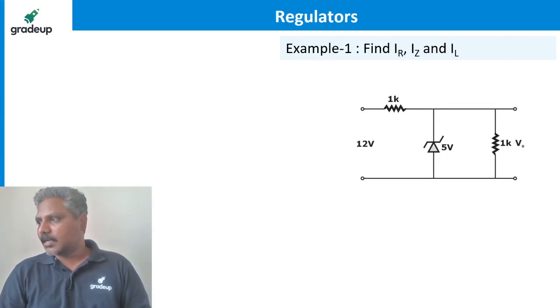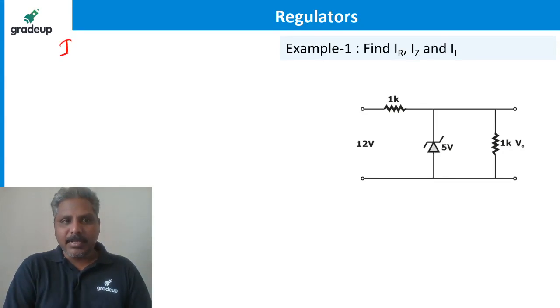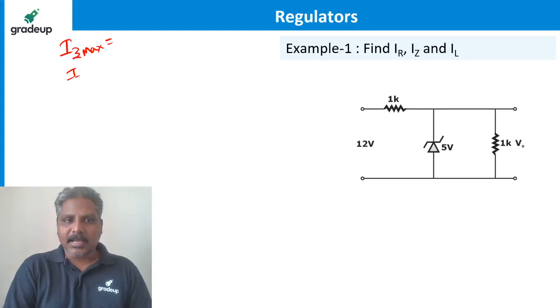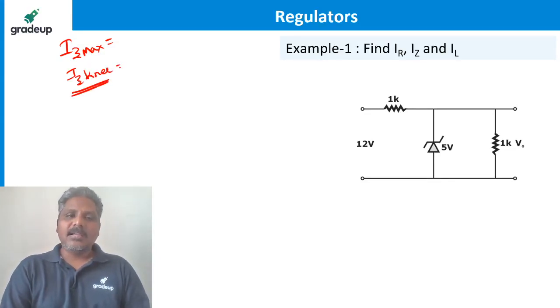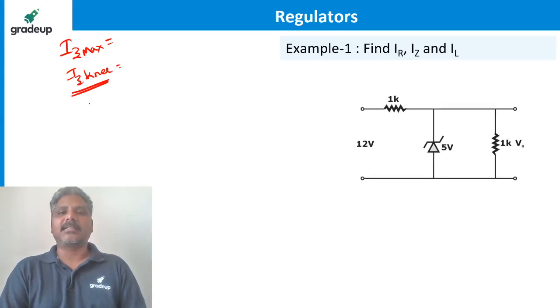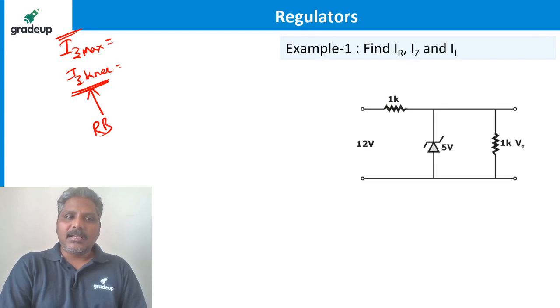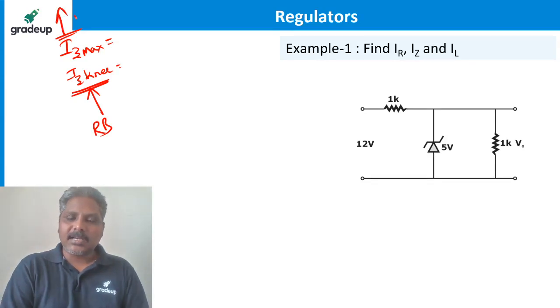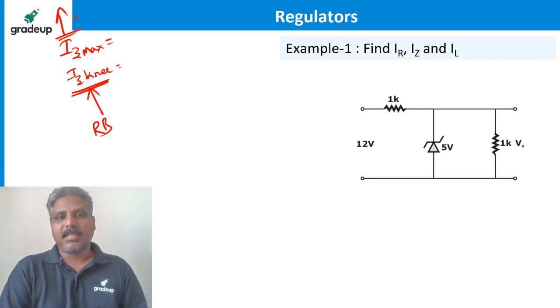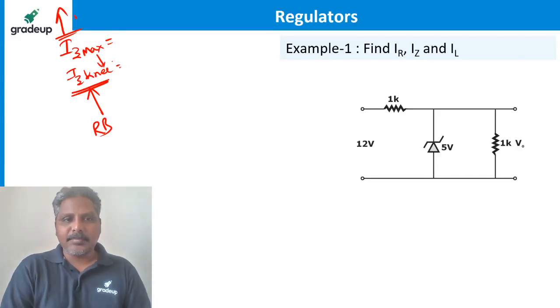If the curve starts increasing, then up to what value can we take Iz max? Iz max we don't take; it will be given by the manufacturer. Iz knee also will be given by the manufacturer. What is Iz knee? The minimum value of the Zener current, and Iz max is the maximum value possible in a Zener diode. If the current is less than this, the Zener is under reverse bias. If the current is more than this, the Zener diode is damaged. So always ensure the current is in between these two.